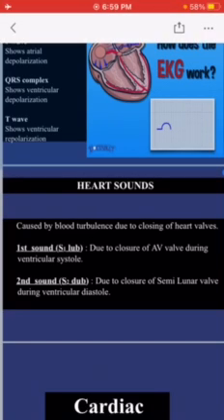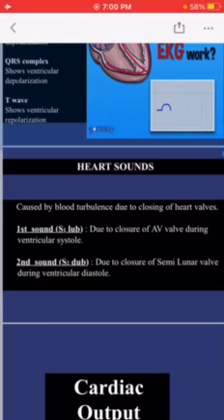So the first heart sound, also known as lub and S1, is produced due to closure of AV valve. AV valve means atrioventricular valve. On the right side of the heart, the AV valve is also known as tricuspid valve. And on the left side of the heart, the AV valve is called mitral valve. So the first heart sound is produced due to closure of mitral and tricuspid valve.